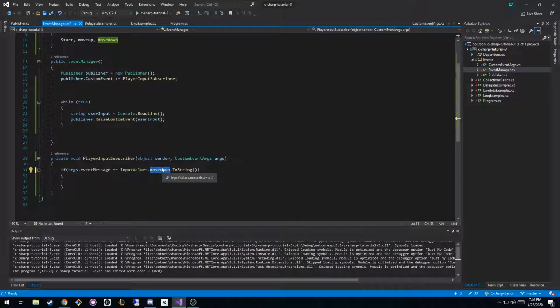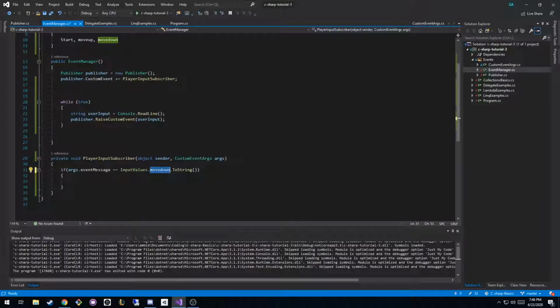Delegates and events are really useful for first-person shooters. A lot of my practical examples are going to come from gaming because that's what I do as a hobby. So if I'm playing a first-person shooter, I have the WASD keys to move forward, back, left, right, the R key to reload, and the left click to shoot.